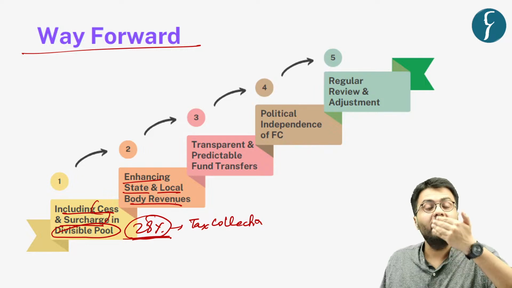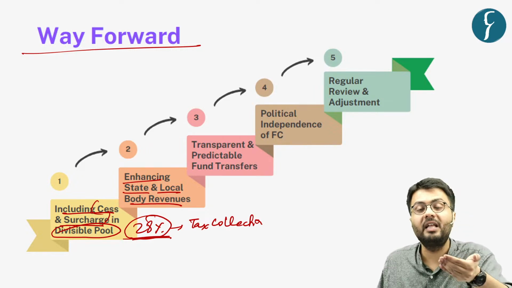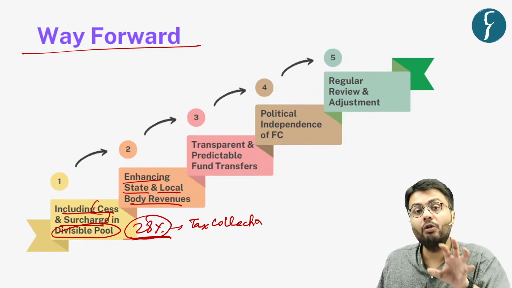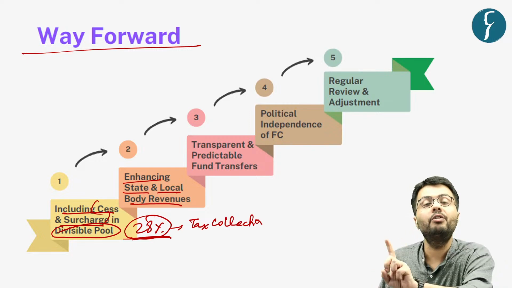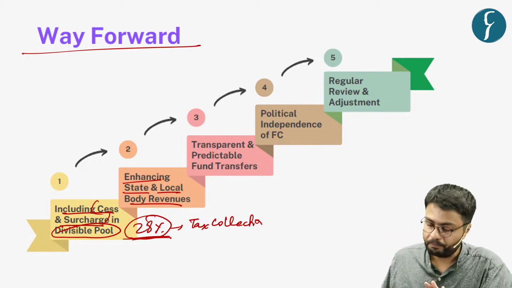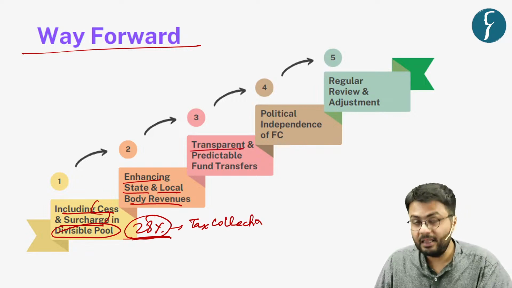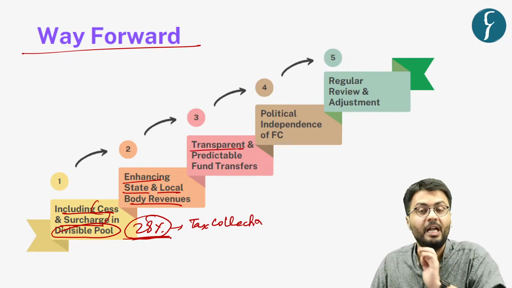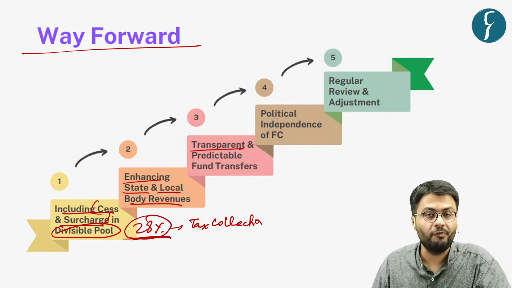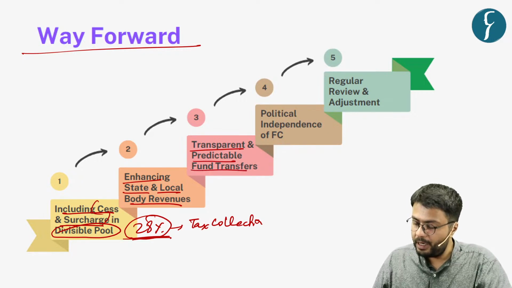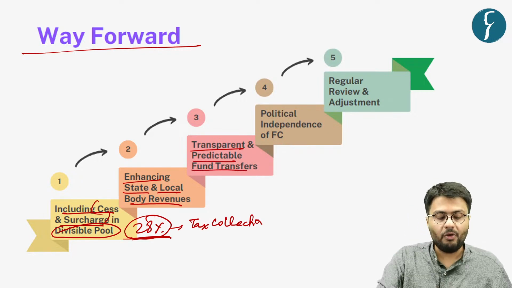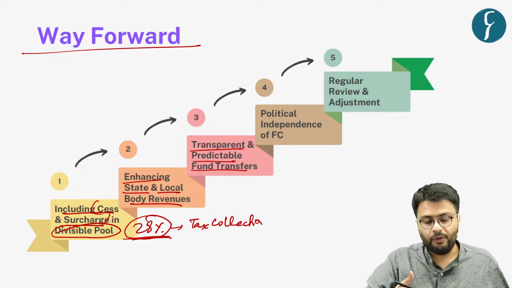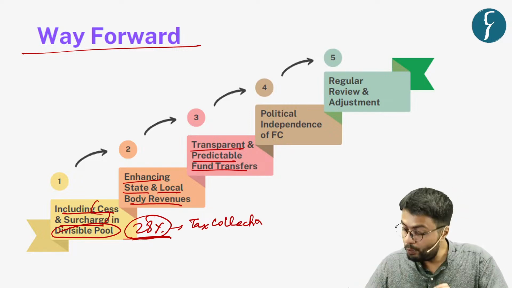Also, there is a need to enhance the revenue capabilities of both state and local government because as they will have more and more revenues which they can get themselves, it will also reduce their dependence on the devolutions made by the finance commission. Further, by making the transfers of these net proceeds of funds transparent and predictable, it will allow the governments to plan their budgets more effectively.